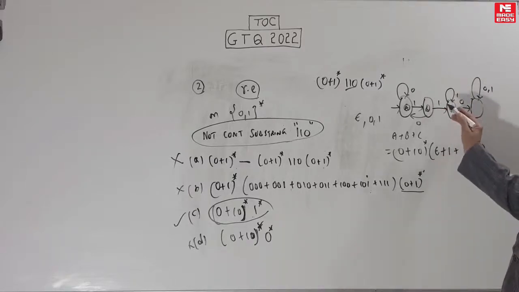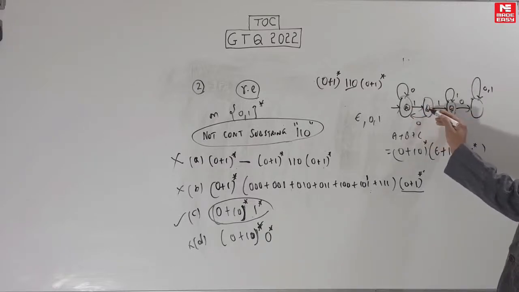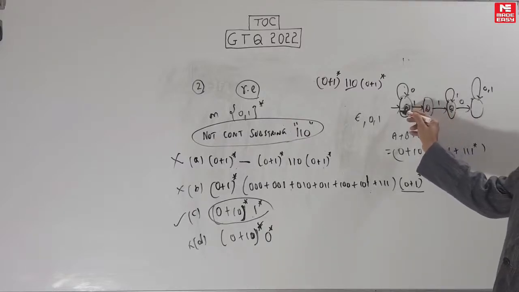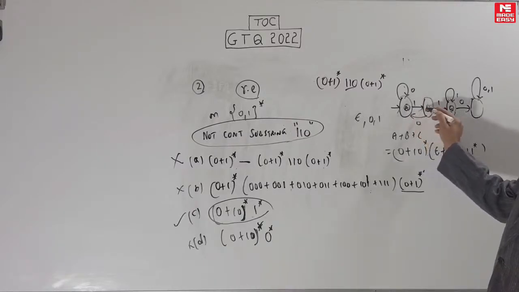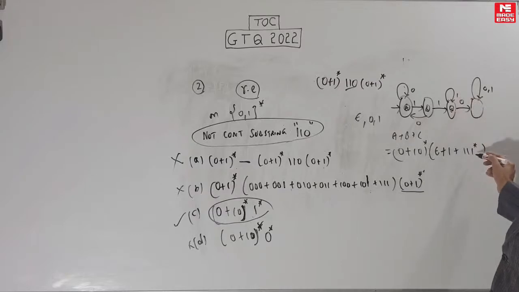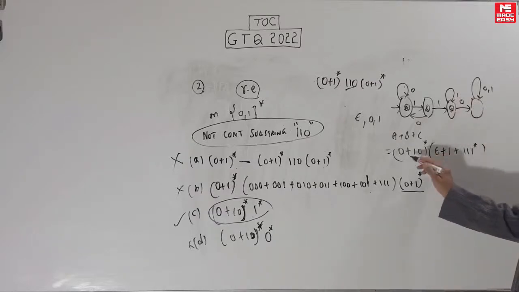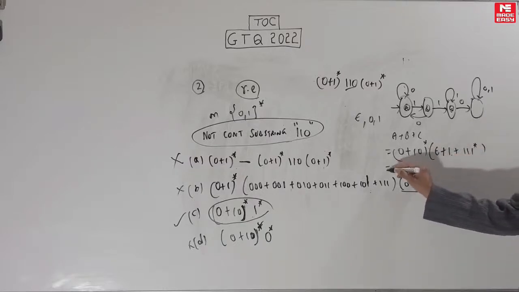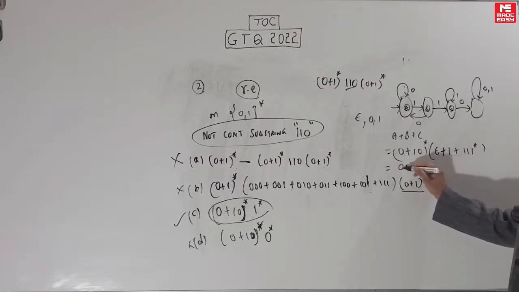So C can be written as a function of A. How? Whatever comes to A followed by 1, 1, 1 star. No one it takes, because it's already taken in A. This loop also has been taken in A. So just go to A followed by 1, 1, 1, 1 star comes to C. So A plus A followed by 1 plus A followed by 1, 1, 1 star. Now you can use the properties of regular expression and simplify it.